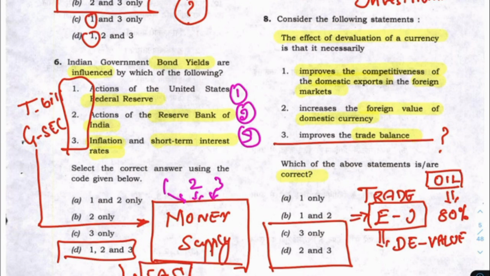So these two will go away. Now you have to check whether one is true. Two, you have to check, increases the foreign value of the domestic currency.